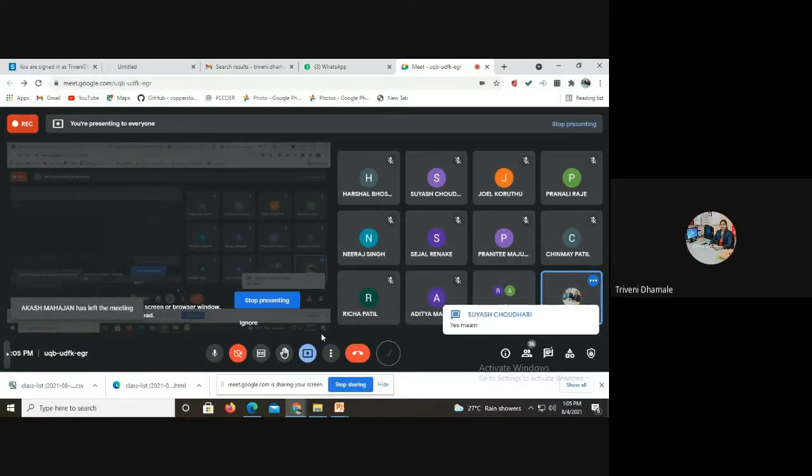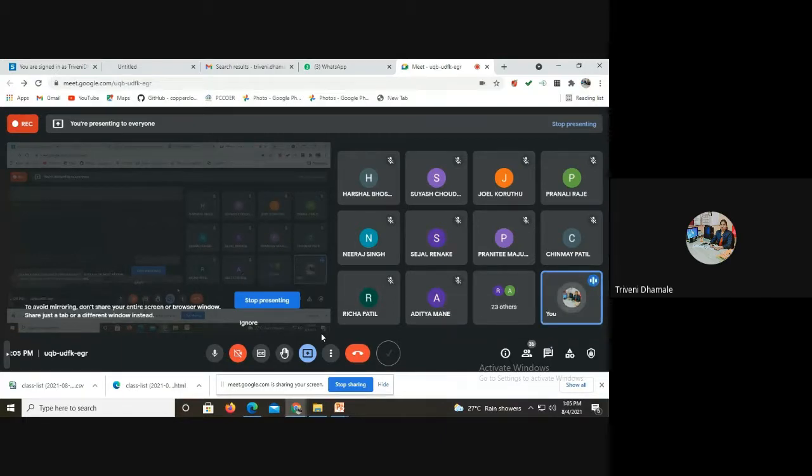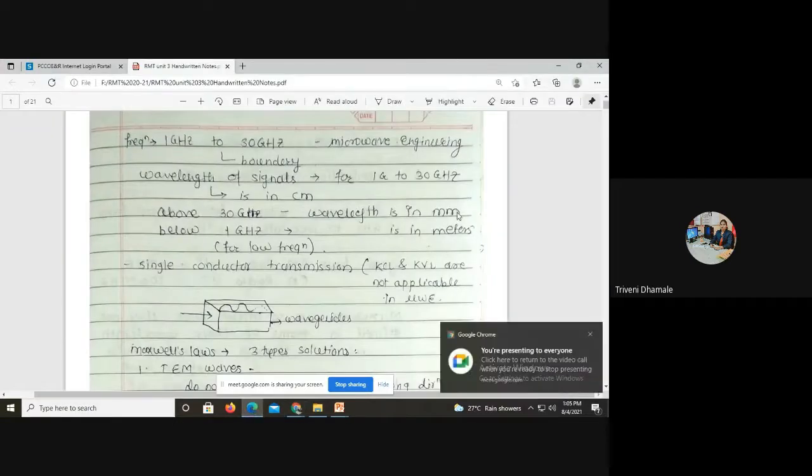So it is inversely proportional, right? That means as frequency increases, wavelength decreases. So the wavelength is very short. In the range of frequencies up to 30 gigahertz, the wavelength comes in millimeters, so the name is also millimeter waves.